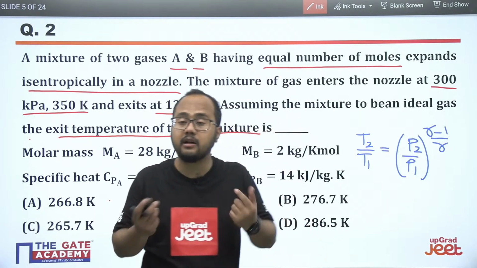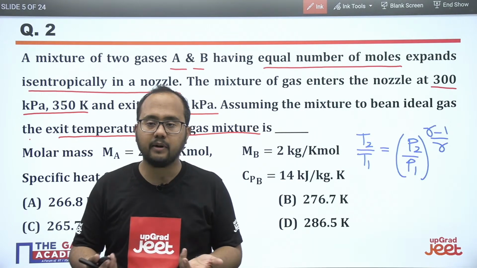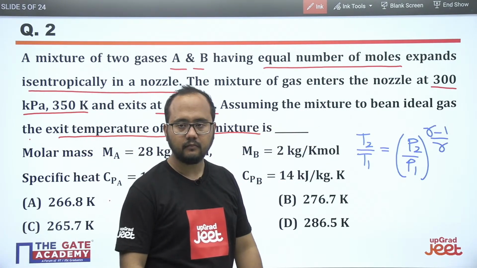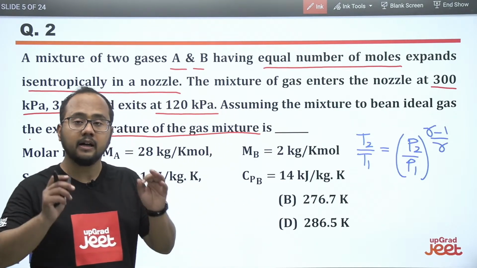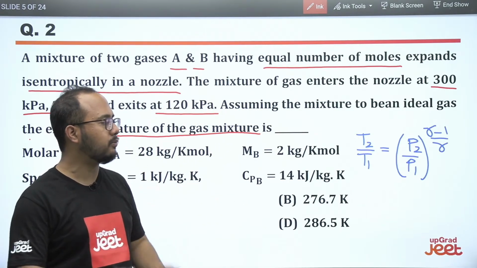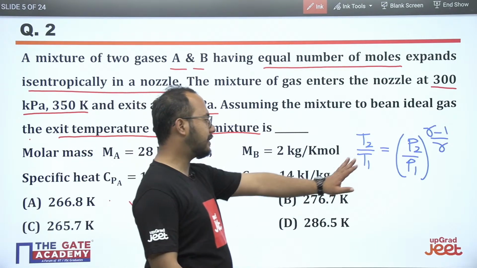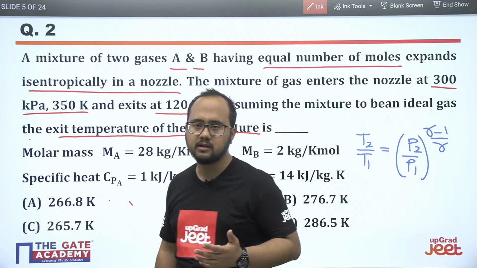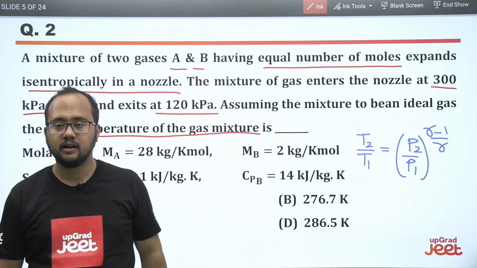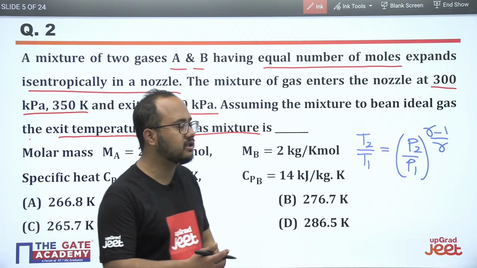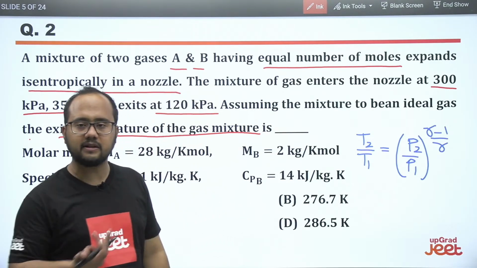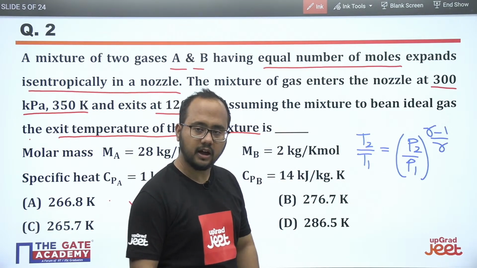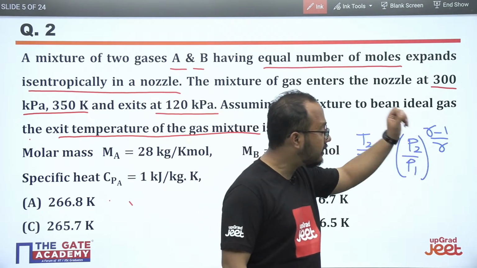Because gamma is for the mixture. So we have to first calculate the value of gamma. And how can we calculate the gamma? This is the most important point here. Most of the students know this particular formula, but they don't know how to calculate the gamma in this example because it is the case of a mixture of gases. So directly you cannot use gamma equals Cp by Cv, since they didn't mention Cp by Cv.